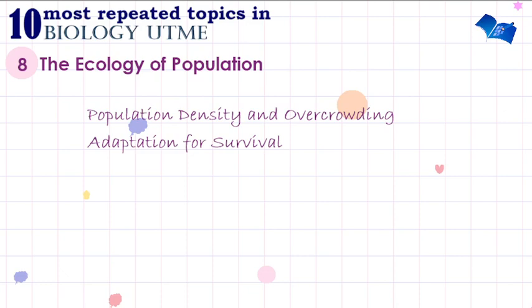Intraspecific and interspecific competition, the relationship between competition and different organisms. So it's very important for you to know how these organisms survive in their ecosystem. What are the adaptations? What are the things that they have to do when conditions are not favorable or when there's limited resource?